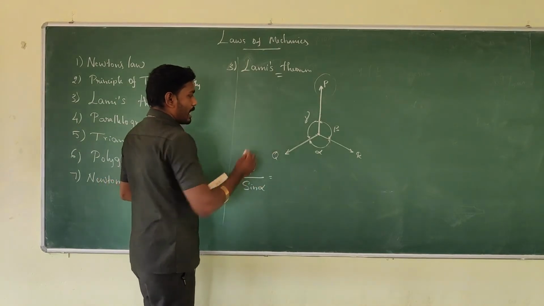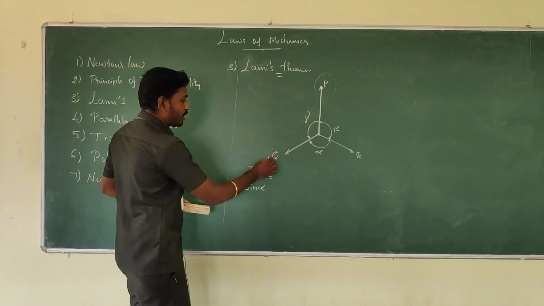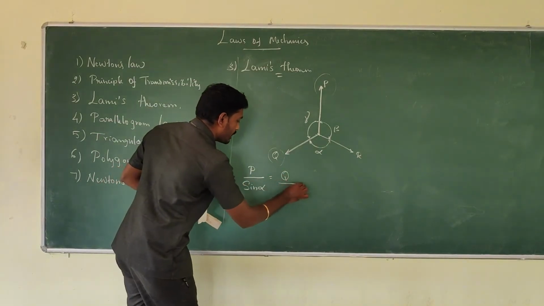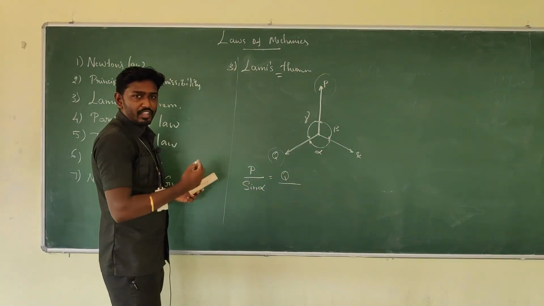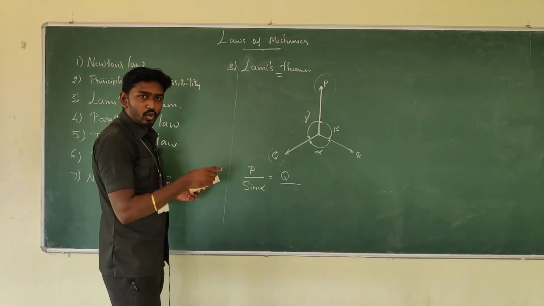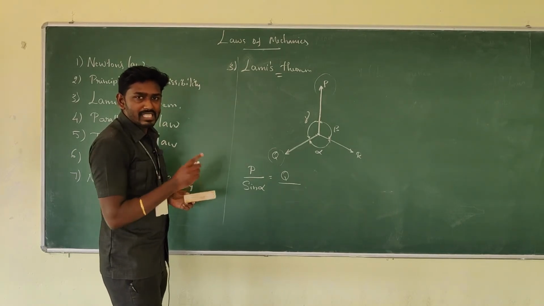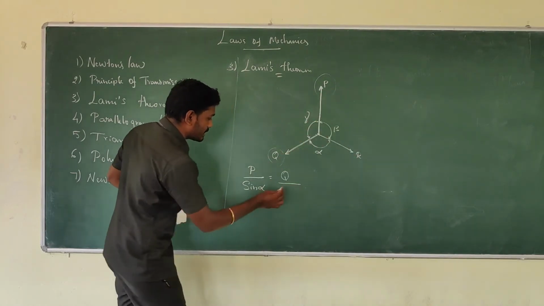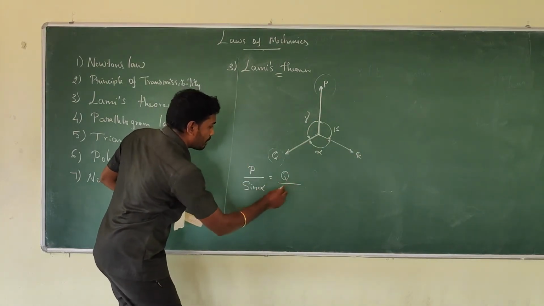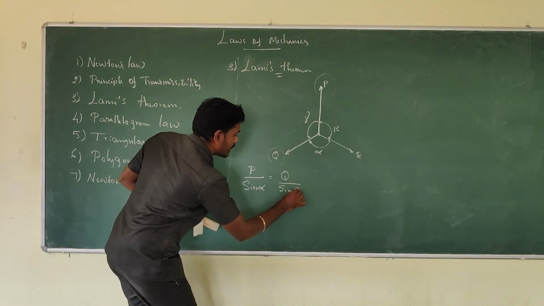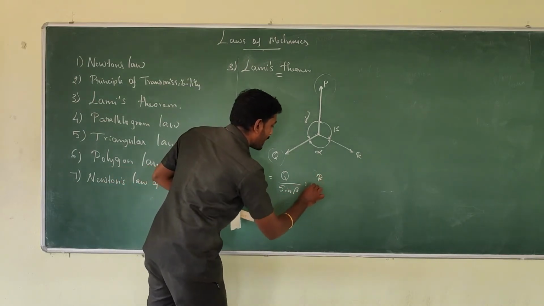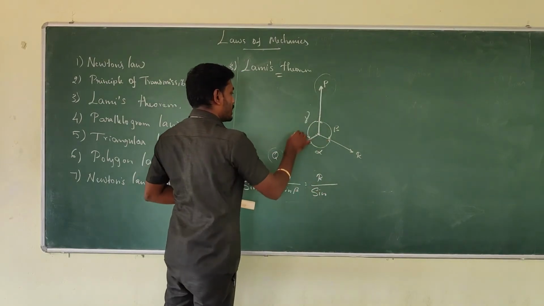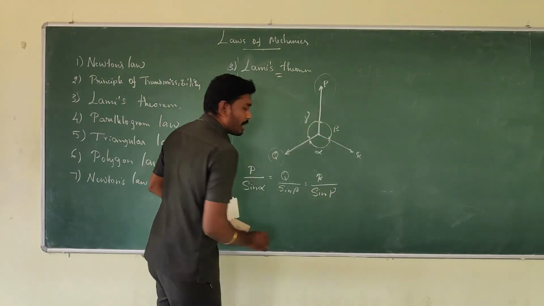So equal, I am putting equal, and if I am going to take another force Q, it can be solved by the formula. That means Q is directly proportional to the sine of the angle between the other two forces. That means in between P and Q there is an inclination which is beta, so sine beta. Similarly, divided by sine of the opposite angle, that means gamma.